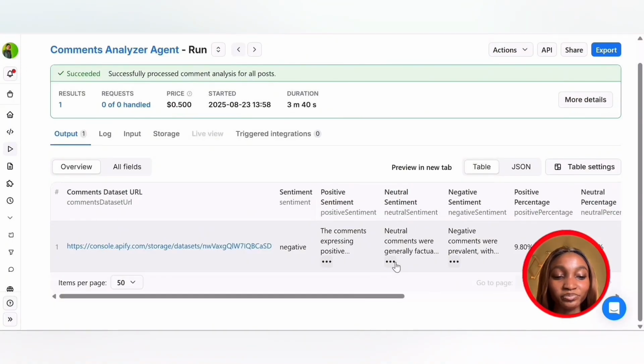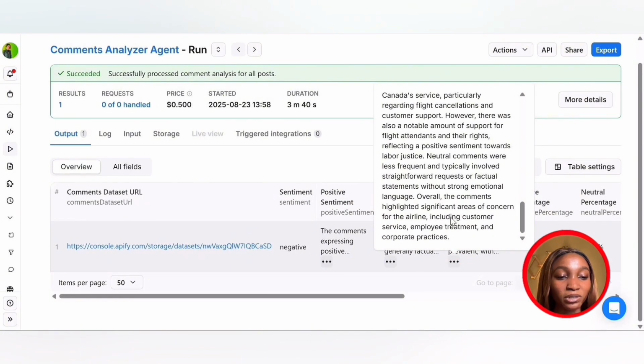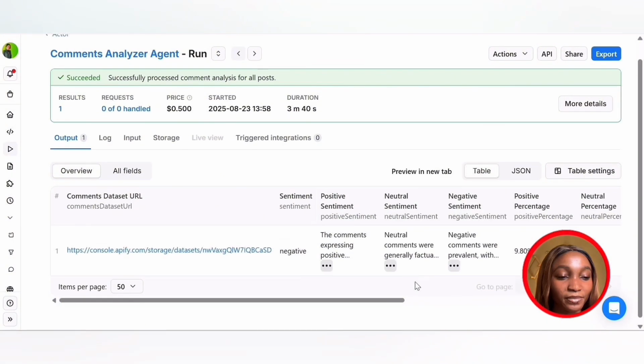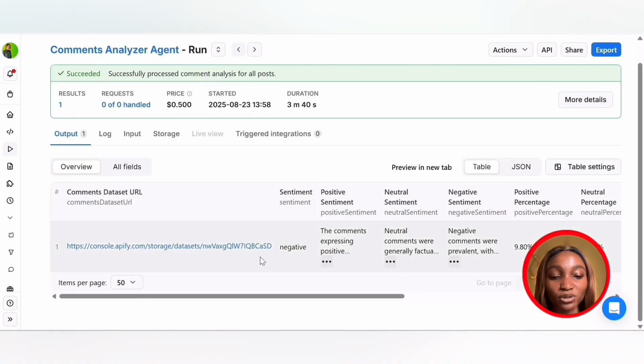So I believe brands can hop on this to figure out ways to serve their customers better. This comment analyzer agent not only scrapes the comments for you and categorizes them into positive, neutral, and negative, it also gives a breakdown saying why these comments were negative, positive, or neutral. And I really love the overall summary. It highlighted the key areas that Air Canada should focus on. And it's very easy to export this data.